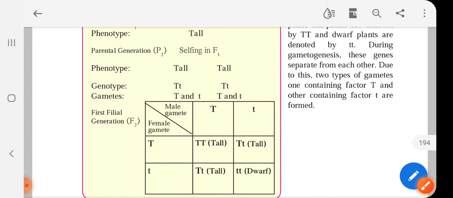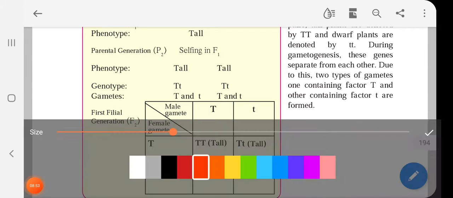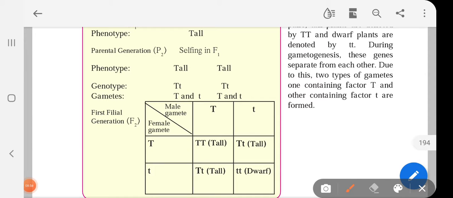So out of this, you can see here the possibility of pure tall is only 1, hybrid tall 2, and dwarf is 1. Okay, and if you see overall, the talls are 3 out of 4.